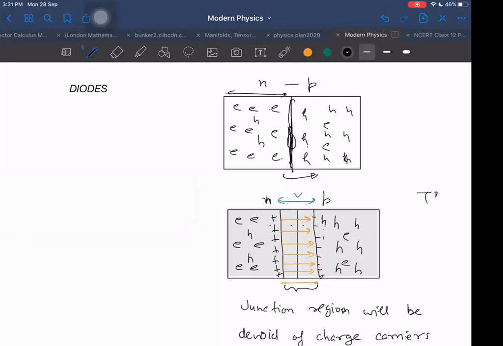And if it is occupying some hole, then that will be making this junction region wider. If this hole is also occupied, then the junction will come up to this. And here this width will become more. So as the electrons go from here to here, the width of the junction increases. But also because of the temperature, some electron hole pairs will get broken down and some electrons will come back to this side.